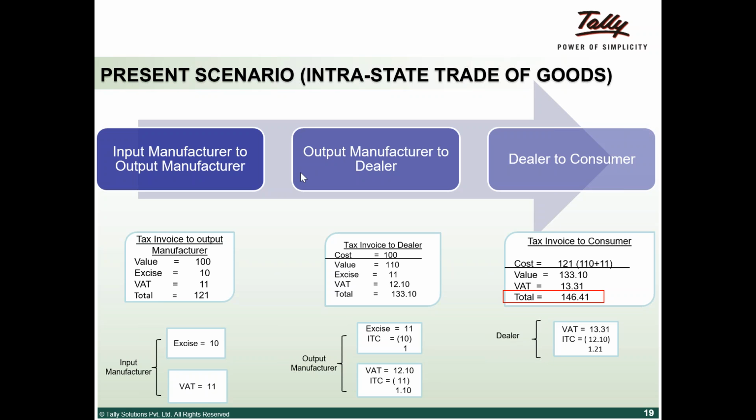Basically, zero tax is the value of the goods plus zero rate of tax. This is mainly for exports, as I said earlier, which will help you take input tax credit so that you are encouraged to do more exports. In exempted goods, you will not get an input tax credit. Exempt goods do not fall under the purview of GST, so you will not get any input tax credit there. Next question from Rajan Sharma: what is the difference between the 10 lakh threshold limit and the 50 lakh turnover?